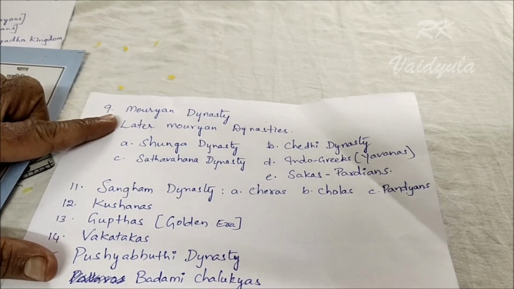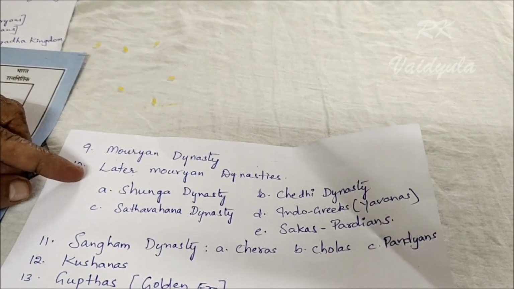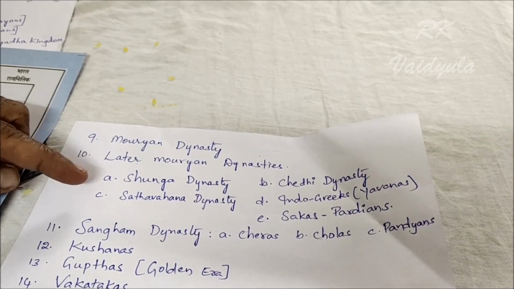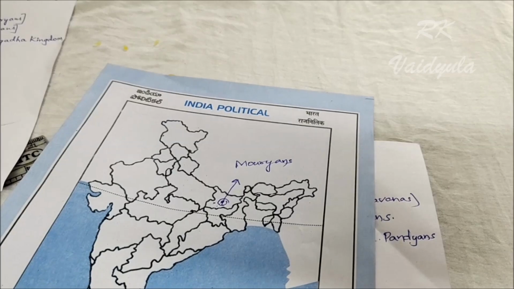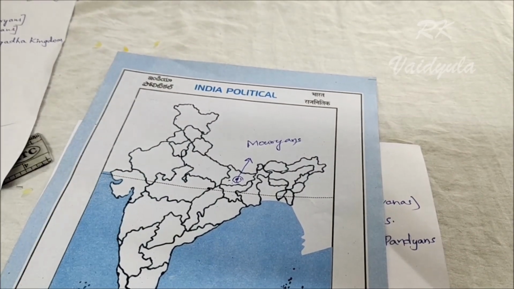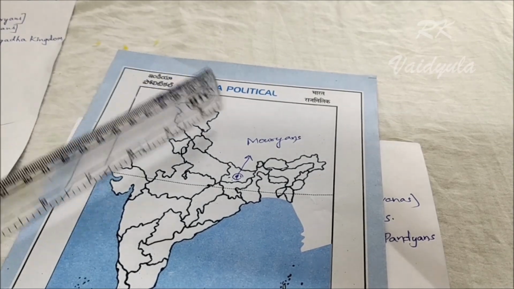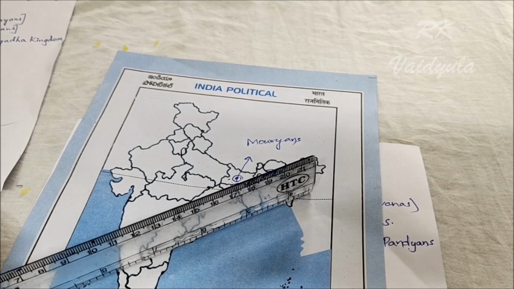After the Mauryan dynasty, some later dynasties ruled in India. I am showing you that the Mauryan dynasty ruled the complete India, up to here, up to the Suvarnamukhi river.